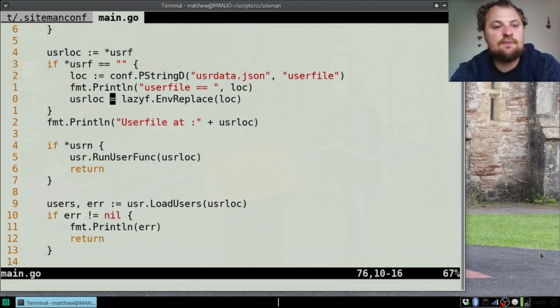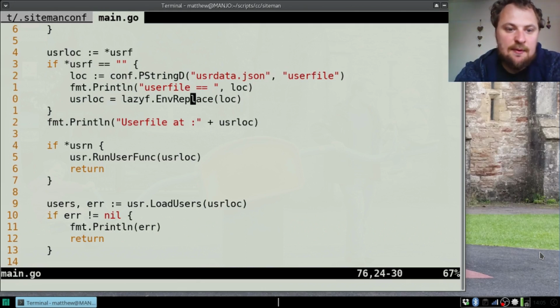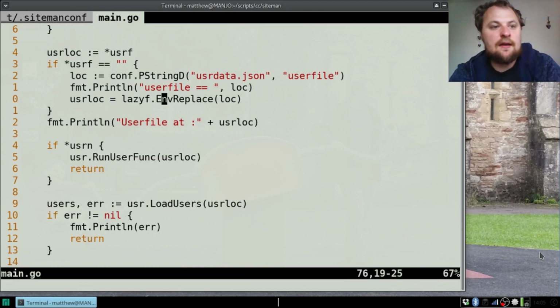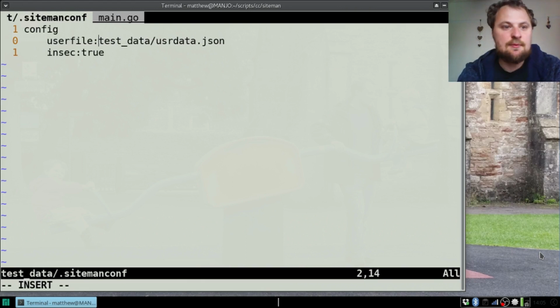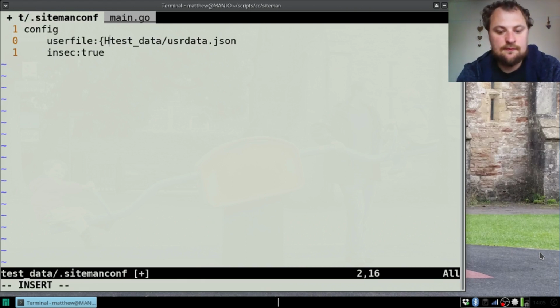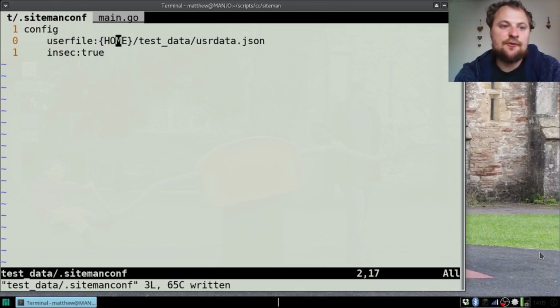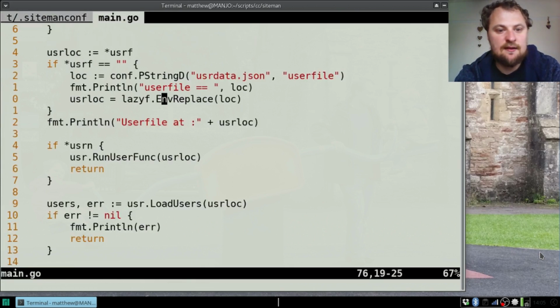And I actually also used this environment replace because this is a method that I haven't mentioned yet, but if I want to be able to write something like, I've enabled it to work with this. So if you've got a home location, then you can do that, and that's by running this environment replace on the location that comes out from here.